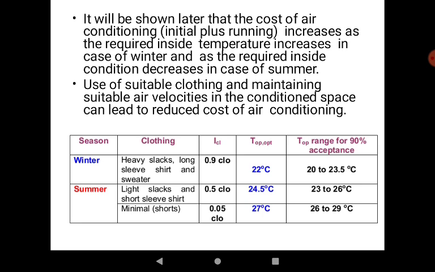Similarly, for the winter condition, if we operate our heating device at nearly 16 to 17 degrees Celsius, in that range we would be able to feel comfortable. But if we switch that temperature to 23 or 24 degrees or more, the cost of winter air conditioning would be much higher.